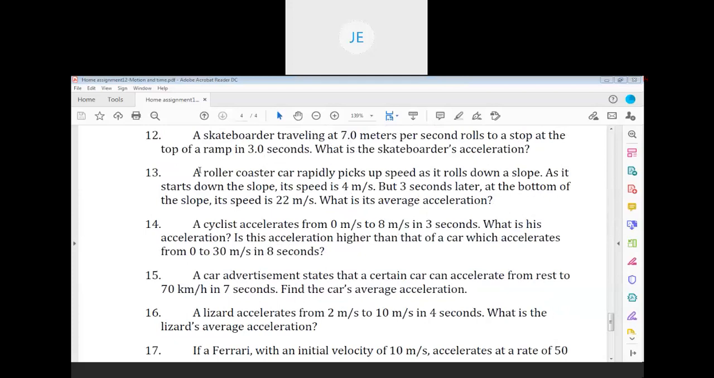Okay, then 13th. Kanishka, can you explain 13th? 13th will be explained by Kanishka. Sir, u is 4 meter per second, v is 22 meter per second, and sir, u is 4 meter per second.